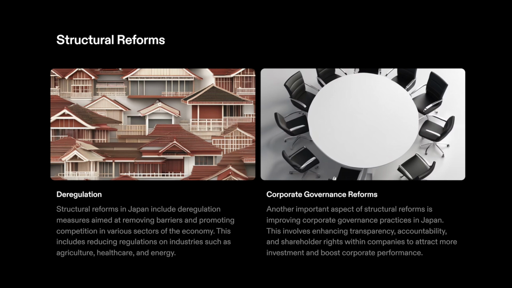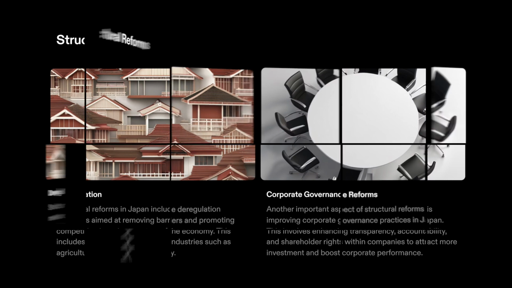3. Structural reforms. The third pillar of Abenomics involves implementing structural reforms to enhance Japan's long-term growth potential and competitiveness. These reforms aim to address structural issues in the Japanese economy, such as rigid labor markets, inefficient regulations, and barriers to innovation and entrepreneurship. Key areas of focus include deregulation, corporate governance reforms, labor market flexibility, and initiatives to promote women's participation in the workforce.